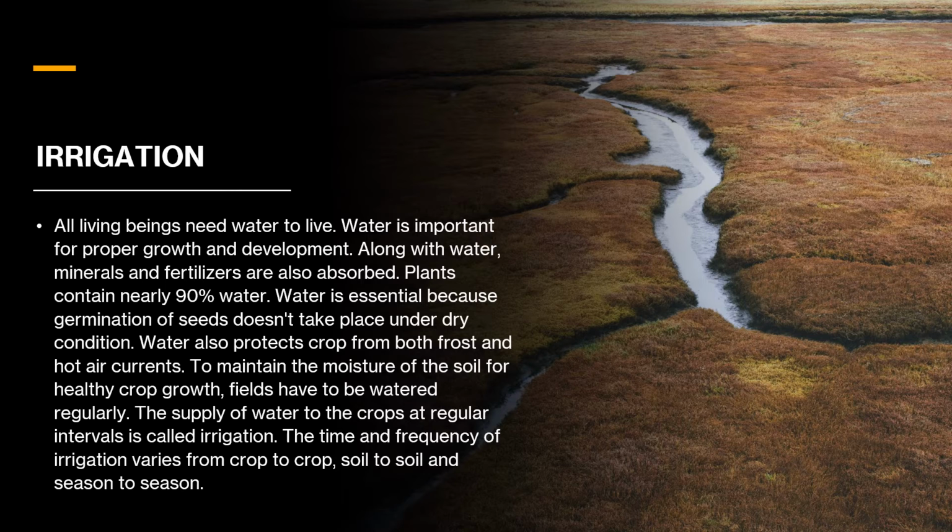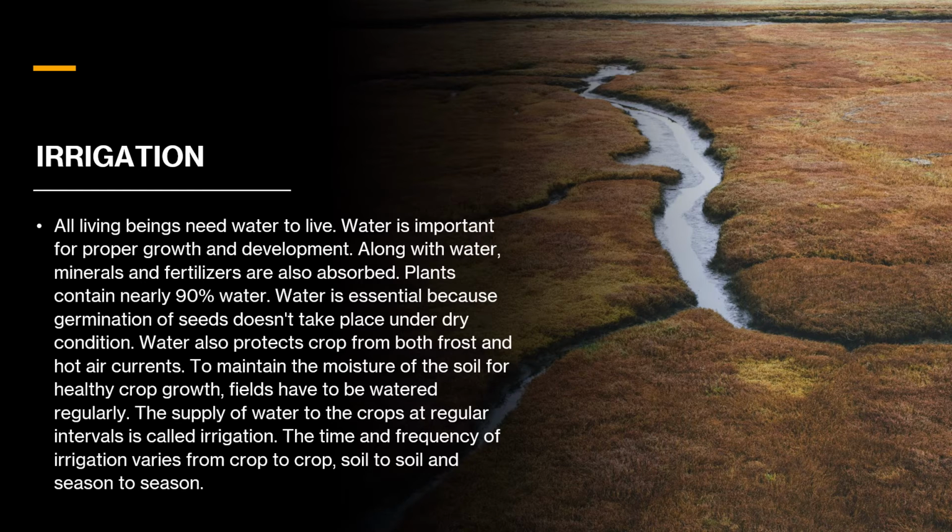Water also protects the crop from both frost and hot currents. This is a very, very important point, as very hot currents and frost can damage the plant. To maintain the moisture of the soil for healthy crop growth, fields have to be watered regularly. So not only for the plants, even for the soil, maintaining moisture is important. So what is irrigation? The process of supply of water to the crops at regular intervals is called irrigation.